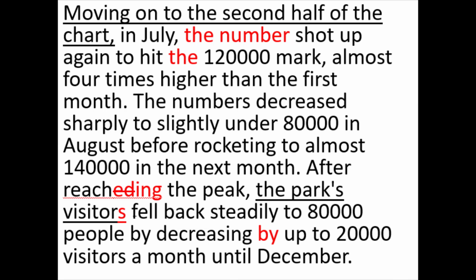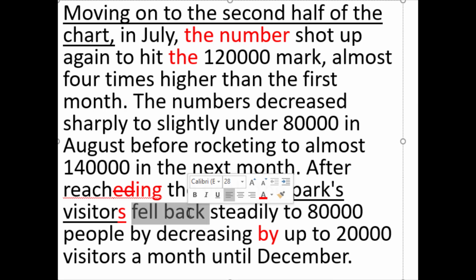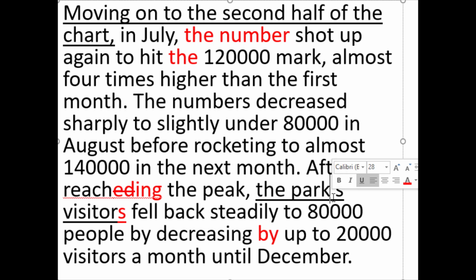The people didn't fall back, nobody got hurt. The number of visitors fell back steadily. Alright, so I don't believe I need to say this again. I'm not even going to change this. So just know that it's not the visitors, it's the number.